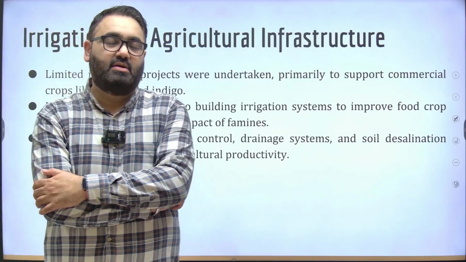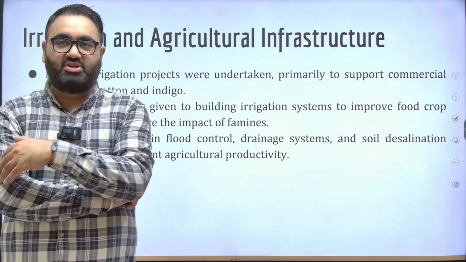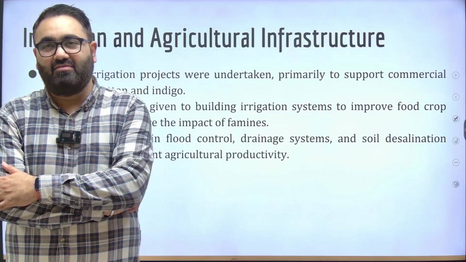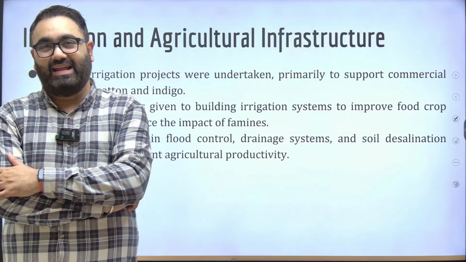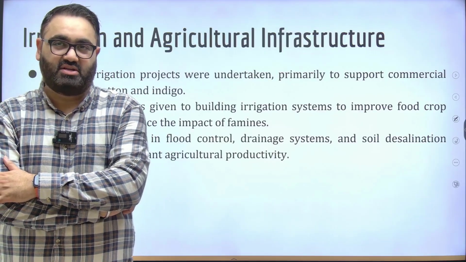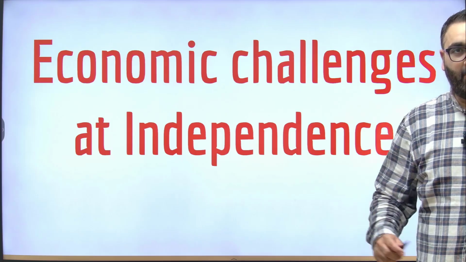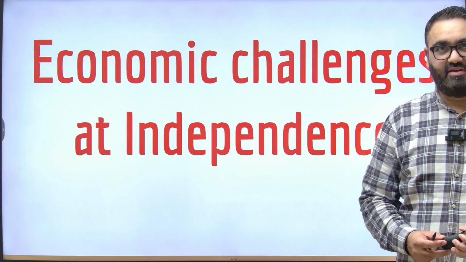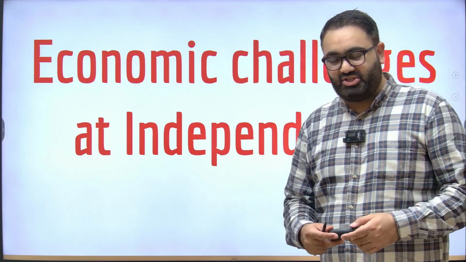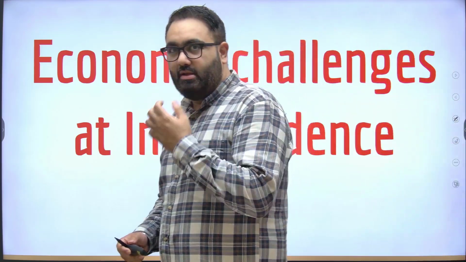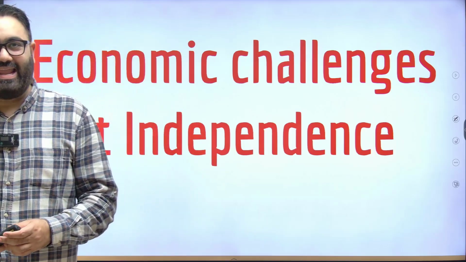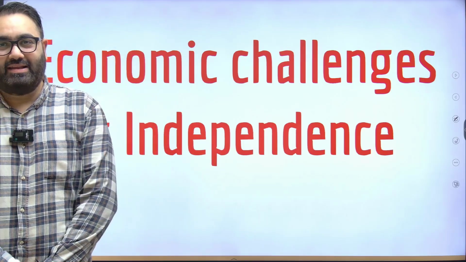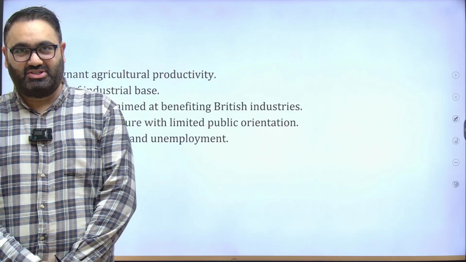Anything else that would not really have a positive impact on them was never at the forefront of what the British wanted to do with Indian irrigation or Indian agriculture infrastructure. Now, apart from all of these, the factors that we discussed, different industries, different sectors that we had, there were some other economic challenges that India faced at the time of our independence that have been detailed in this first chapter.